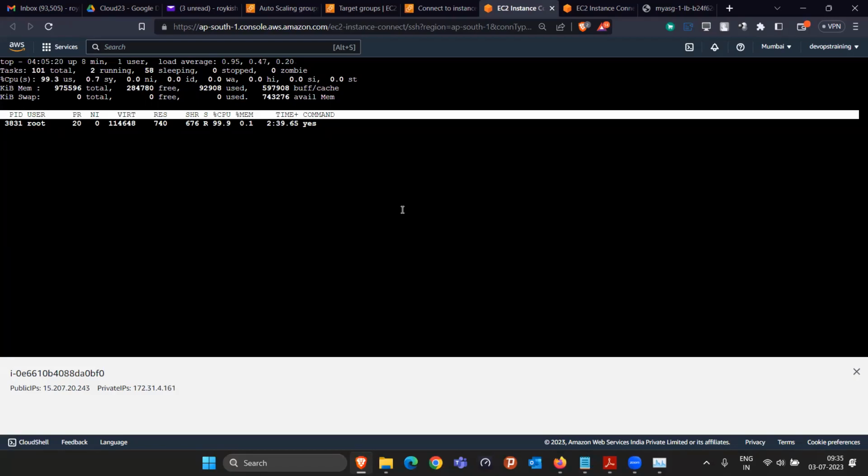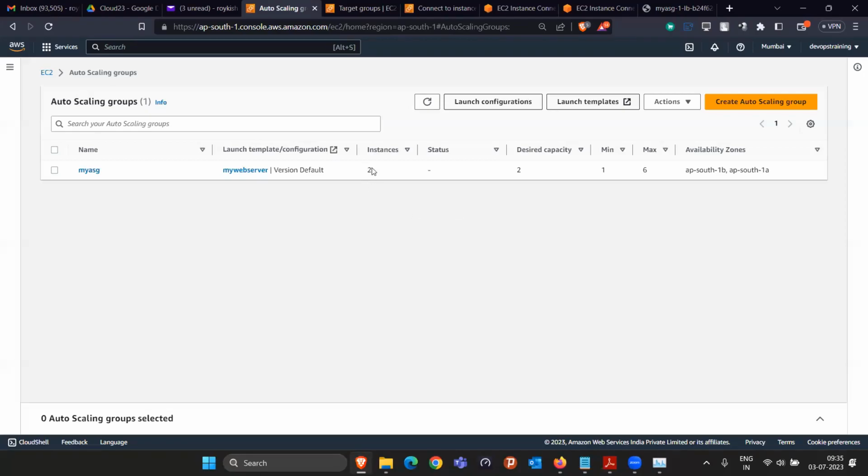That's why they will wait at least 4 to 5 minutes to make sure that all the people are genuine and they are coming here, they are going to stay here. Then only they are going to scale the instance. Currently, there are 2 EC2 instances running. Desired was 2. We started with 2 only, and currently 2 is running.